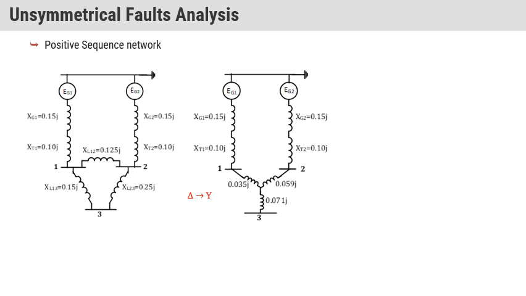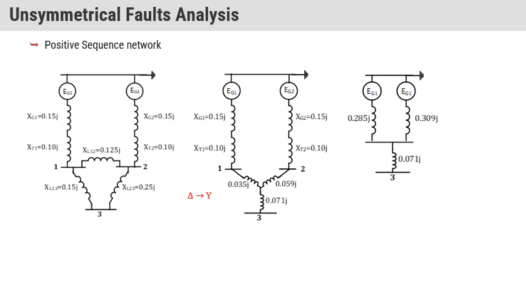And if we convert delta to star, then we have this kind of network. If we further short this circuit, then these two impedances get added and we have a final circuit that looks like that.